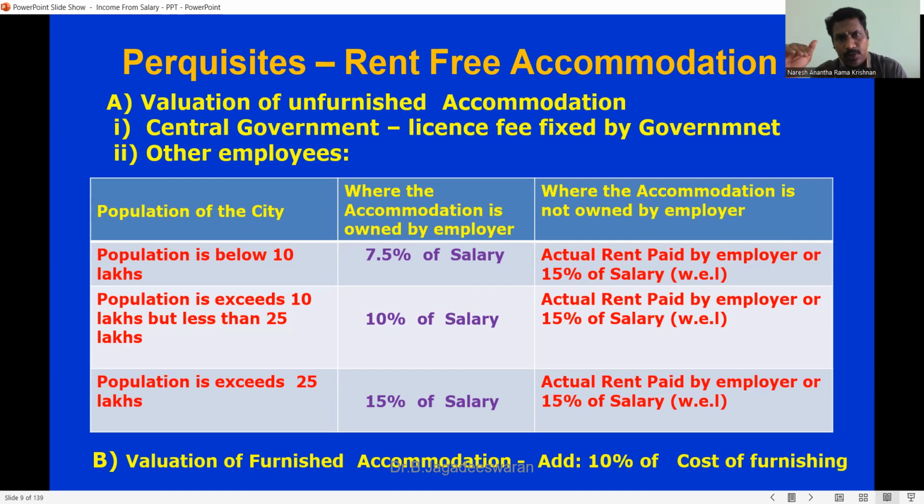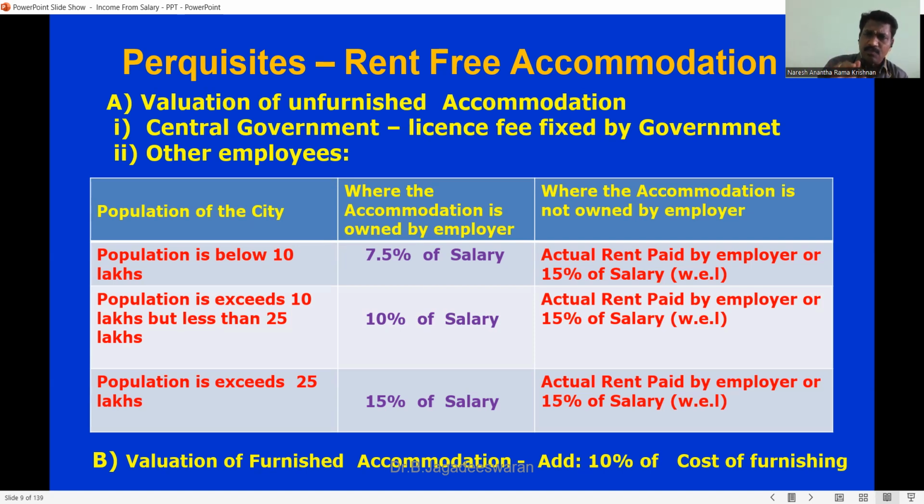So here we have to remember three conditions. If the population is below 10 lakh, the taxable value for RFA will be 7.5% of salary. If the population is between 10 and 25 lakh, it will be 10% of salary. If the population exceeds 25 lakh, it will be 15% of salary. Again, salary is equal to basic salary, DA forming part of retirement benefits, plus commission on sales.